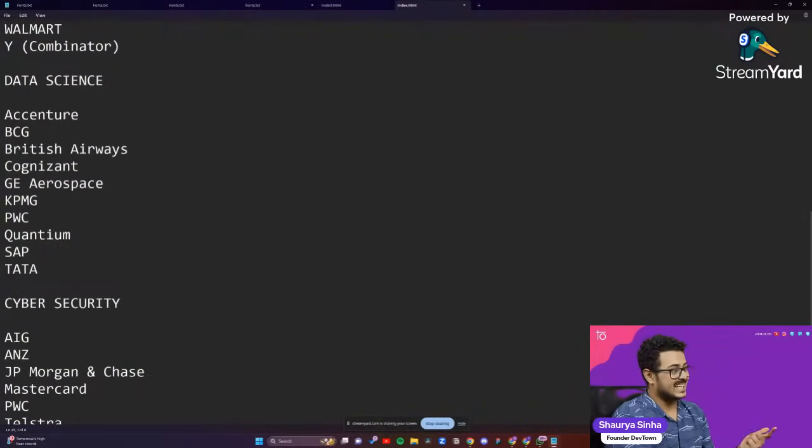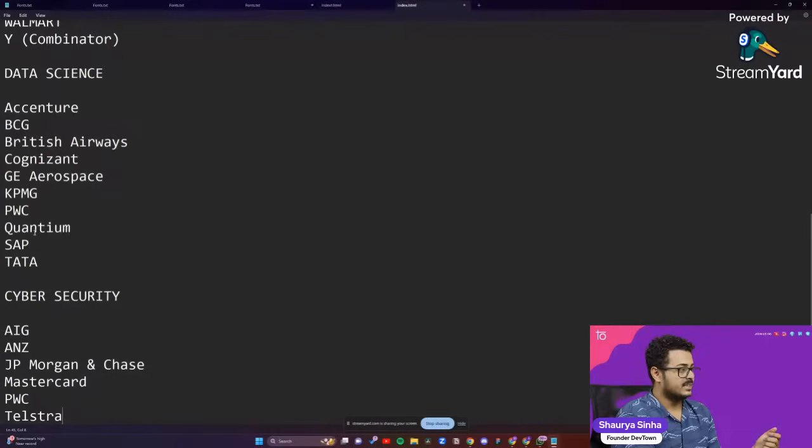Then you have data science. We have Accenture, BCG, British Airways, Cognizant, GE Aerospace, KPMG, PwC, Quantum, SAP, and Tata. That is TCS itself. Then for cybersecurity, we have AIG, ANZ, JP Morgan and Chase, Mastercard, PwC, and Telstra. These are the companies that are currently collaborating with us for the 1 month guaranteed internship.